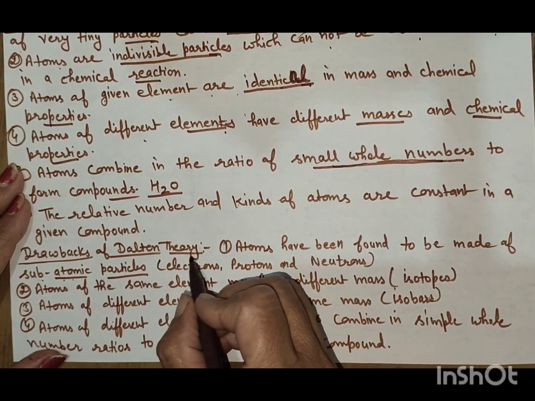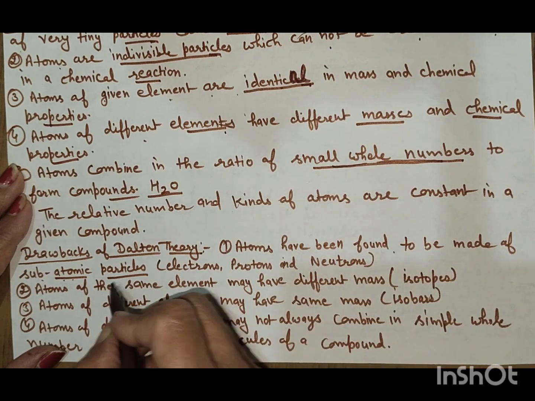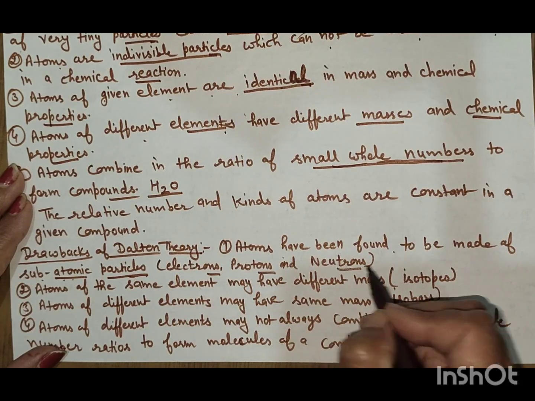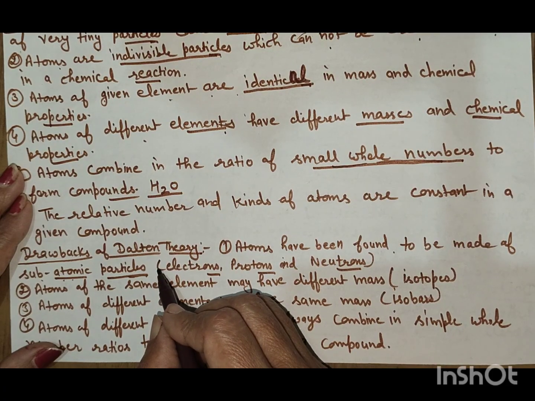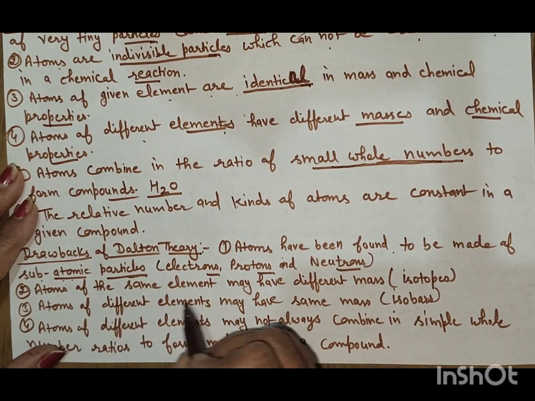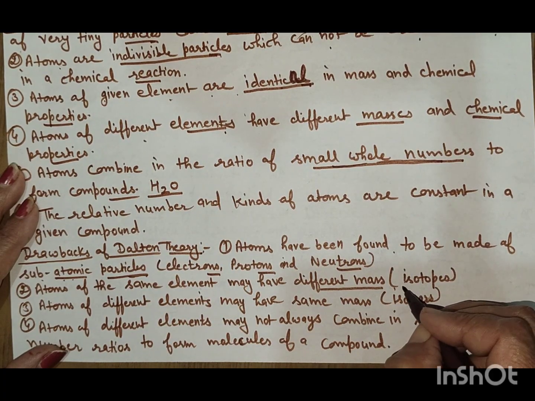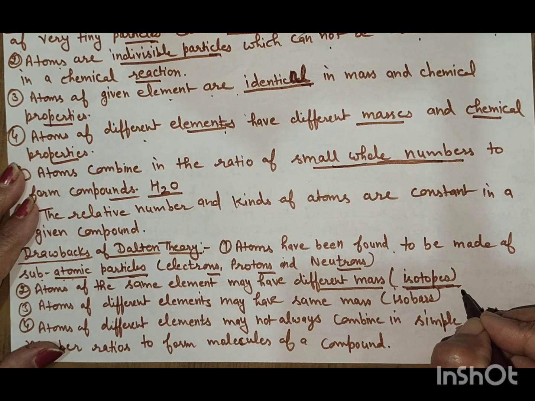The drawbacks of the Dalton atomic theory. The atom has been found to be made up of subatomic particles: electrons, protons and neutrons, but Dalton said that the atom is indivisible. It cannot be divided into smaller particles. Atoms of the same element may have different masses, as in isotopes. We can see this in the isotopes of hydrogen: protium, deuterium, tritium.